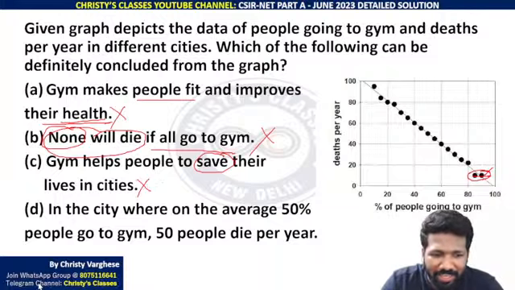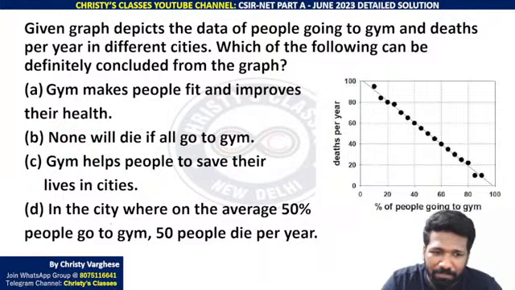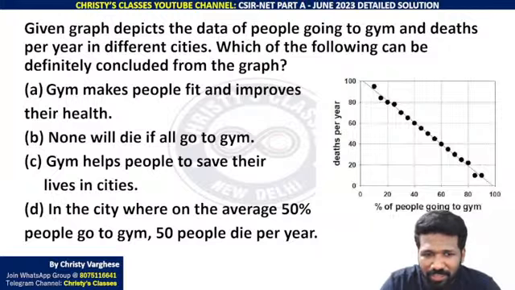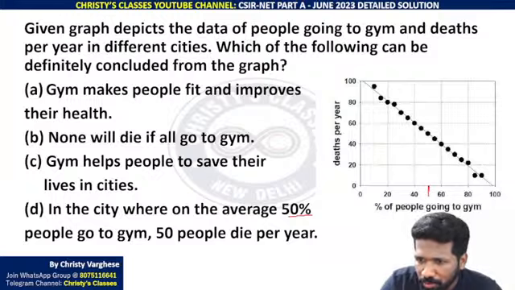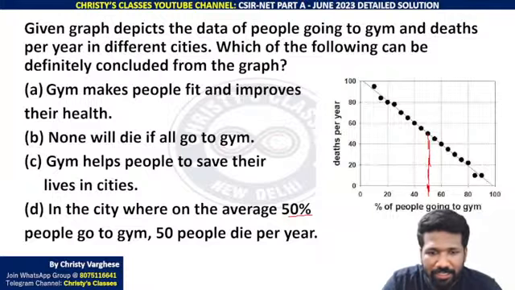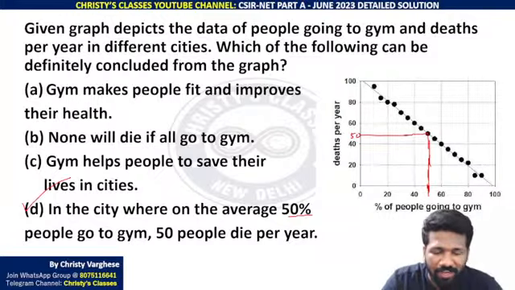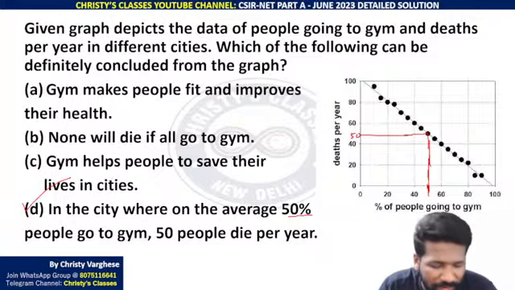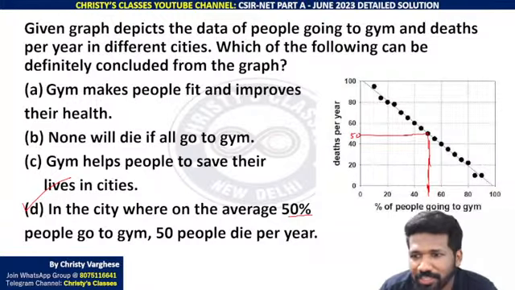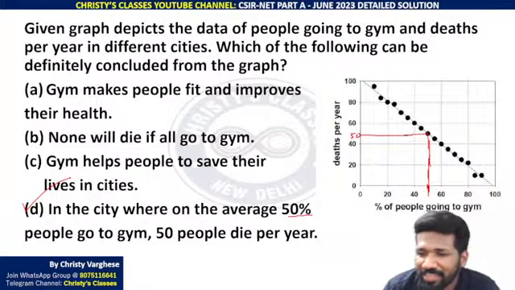But option D, देखिए, that is not something that you are just interpreting without a base in the graph. This is clearly given in the graph. In the city where on the average 50% people go to the gym, 50% go to the gym is here, na. That means if you relate here, 50 people die per year. Iska corresponding value 50 hai na. That is perfectly fitting the graph, or perfectly fitting the data given. So option D is the correct answer. That is the only thing we can directly say.